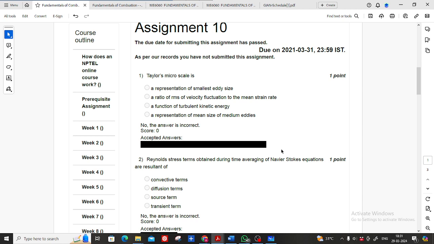Sir, representation of the mean size of the medium eddies. No. See, they have explained four length scales. The Taylor microscale is not the mean size. Sorry, sir, it is the smallest eddy size. The Kolmogorov length scale is the smallest eddy size. Let me check, sir.